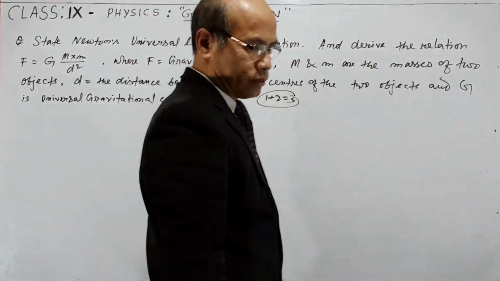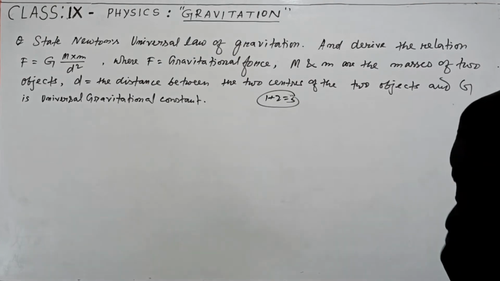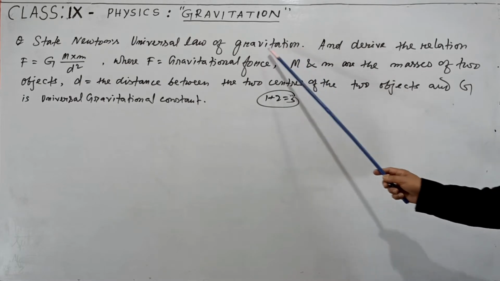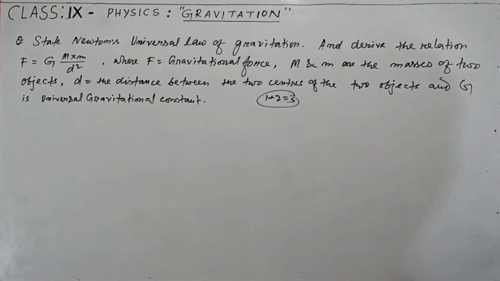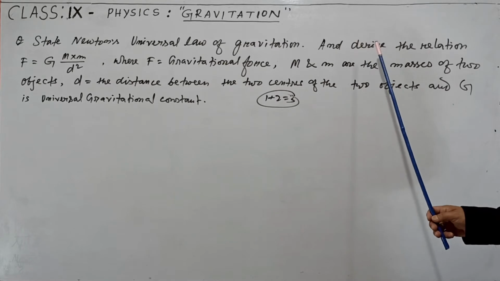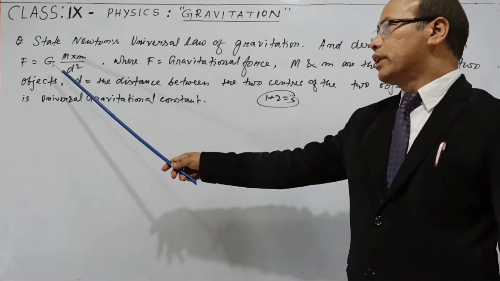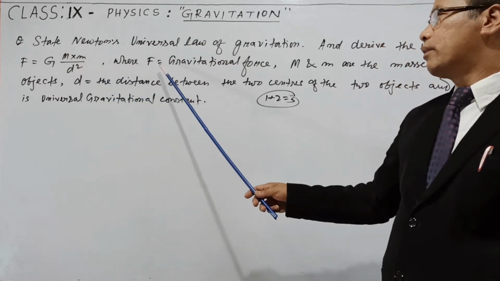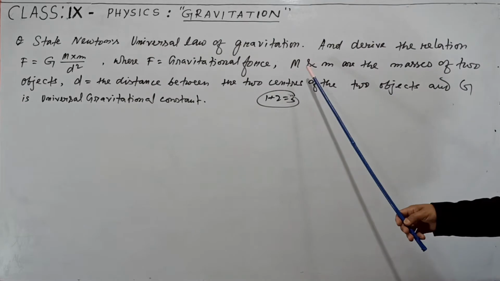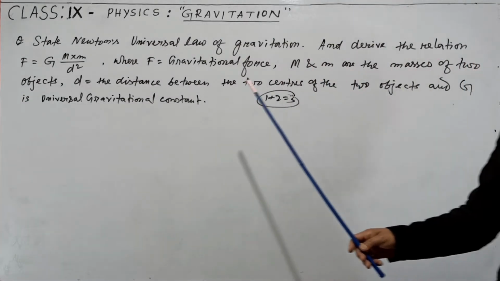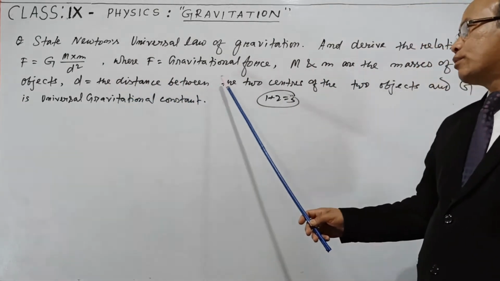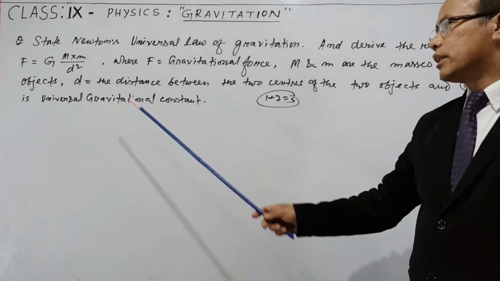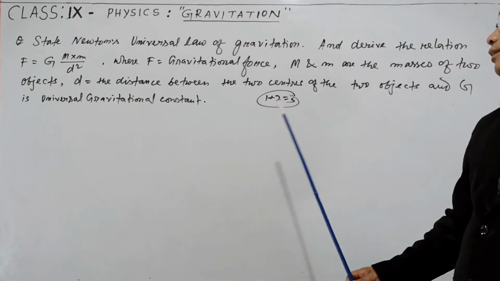Like this. This is the question. I'll read out once again. State Newton's universal law of gravitation. 1 mark. Very important law. And the second part of the question is, derive the relation F is equal to capital Z, capital M into small m divided by d square, where capital F is the gravitational force, capital M and small m are the masses of the two objects, and d is the distance between the two centers of the two objects. And lastly, capital Z is the universal gravitational constant, carrying 3 marks.